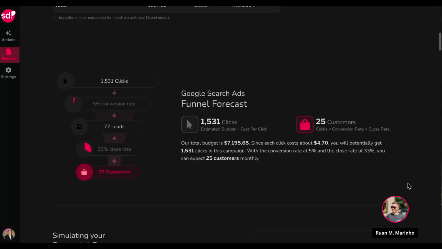As I keep going, SplashDash is going to visualize how many potential customers they're going to get through this advertising campaign by using some key metrics. Things like the budget that it's set, the cost per click for that specific category, how many clicks they're going to get, an average website conversion rate of 5% based on your industry, and the close rate at 33%, they can expect 25 customers on a monthly basis.